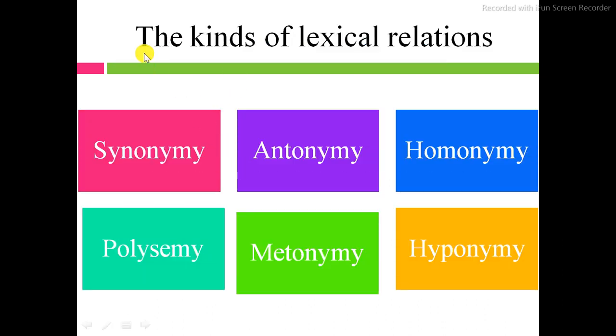Lexical relations have different types. Here is a slide. On that slide, the kinds of lexical relations are given. First, synonymy, antonymy, homonymy, polysemy, metonymy, hyponymy.